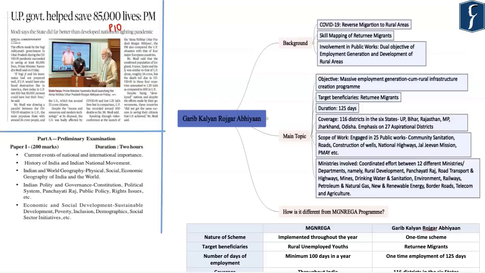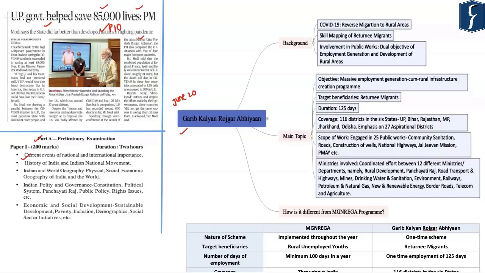Now, the next article appears on page number 10 and is titled UP Government Helped Save 85,000 Lives, Prime Minister Modi. The article that we are going to discuss here shall be important mainly with respect to prelims under the subsection Current Events of National Importance. This article has appeared in the newspaper in the context of the recently launched Atmanirbhar Uttar Pradesh Rojgar Abhiyaan. It is to be noted that this program is part of the Garib Kalyan Rojgar Abhiyaan, which was launched by Prime Minister Modi on June 20th.